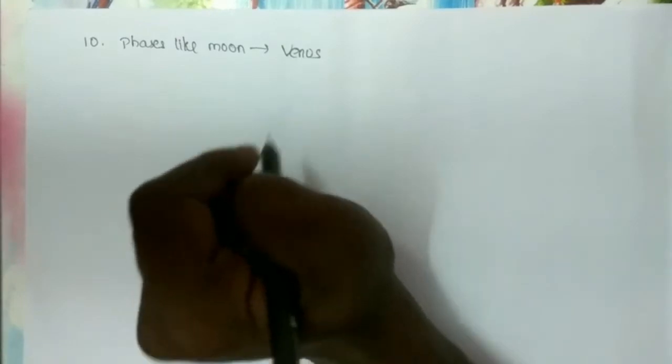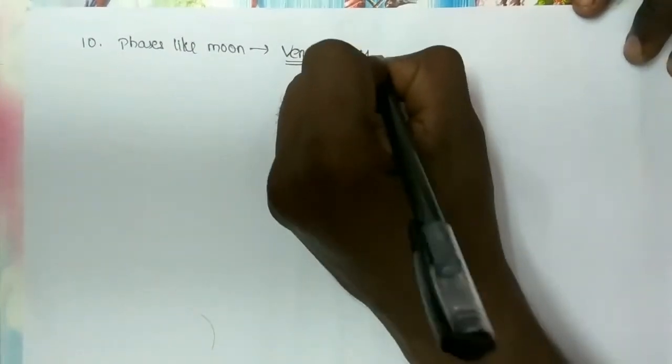The 10th question is, which planet shows phases like the Moon? The planet which shows phases like the Moon is Venus. Actually, Venus and Mercury have orbits that are smaller than Earth's. Both exhibit phases like the Moon due to the changing shape of the shadowed region. Venus and Mercury.